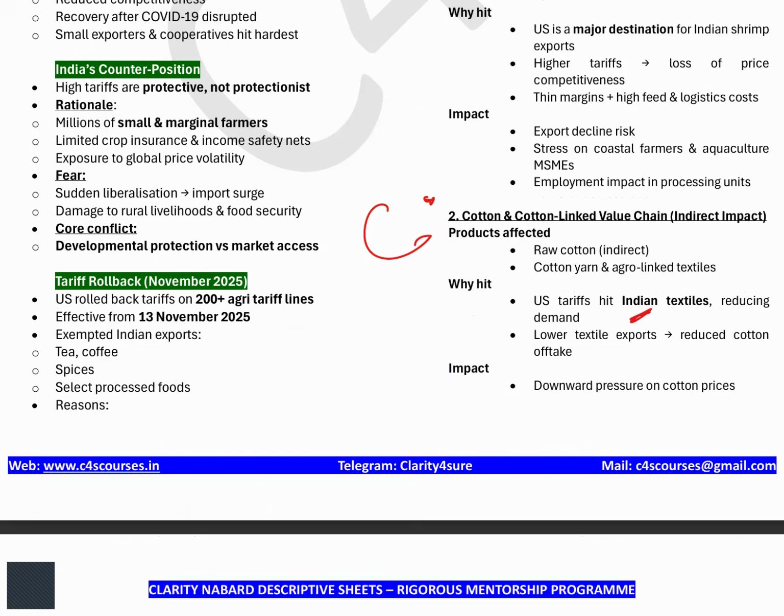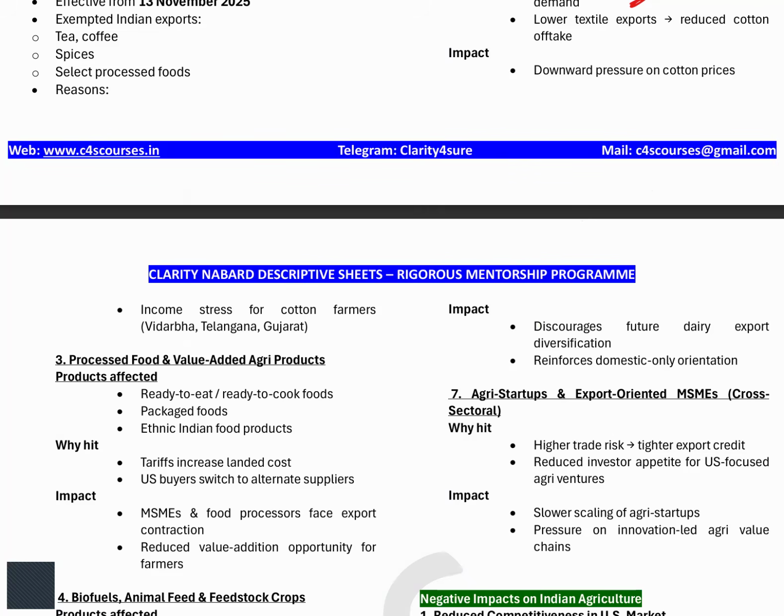Then the third that you should remember: the US demographic is such that they are nuclear families, so they love and purchase processed food. It's not like India. So the processed food that we are sending to the US is also a very big market for India.